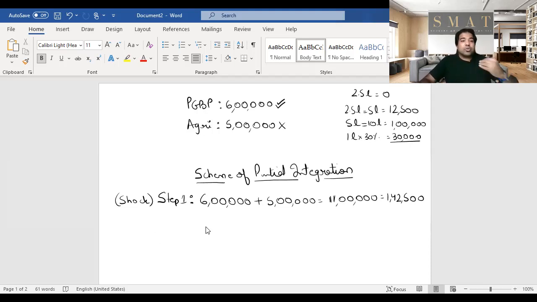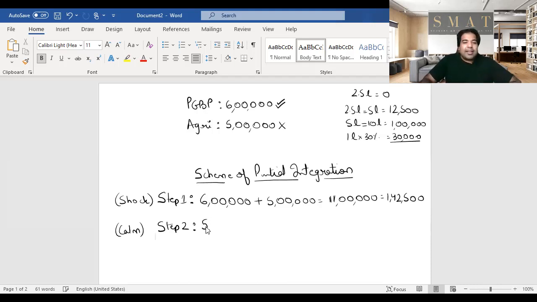Guys, step one is to shock. Shock means he got shocked: 6 lakh is okay, but why did you collect tax on 5 lakh? And hence he was shocked at this first step. But then they calmed him down. After the first shock, they calm him down. So the second step is basically calming. It calms him down. And they say, don't worry at all. We will not tax your 5 lakh.